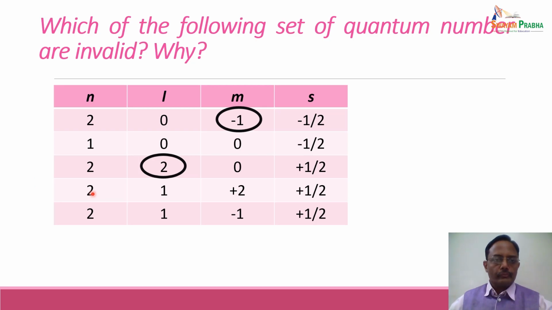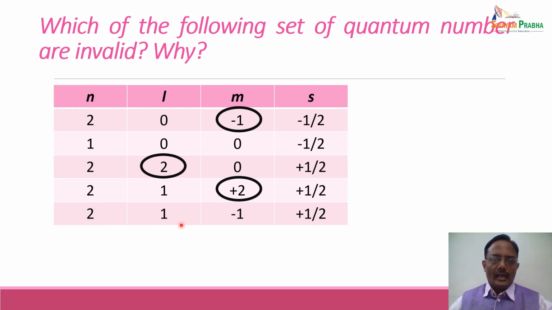Coming to the next one. For n equal to 2, we are talking about L shell. L can have values from 0 to n-1, that is equal to 1. So 0 and 1, two values of L are valid. So this is a valid value. But when we come to M, M can have values from +L to -L, that is +1 to -1, whereas the value given is +2, which is incorrect, and hence this set of quantum numbers is again an invalid set.